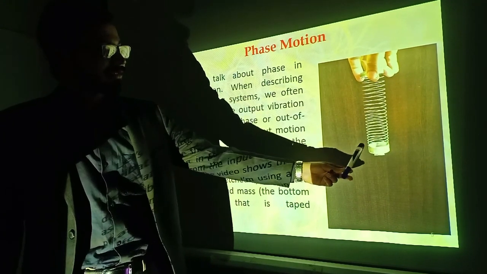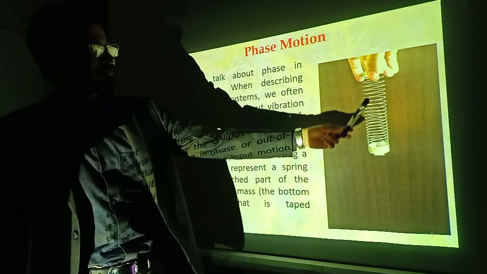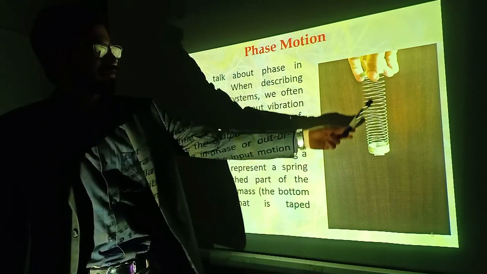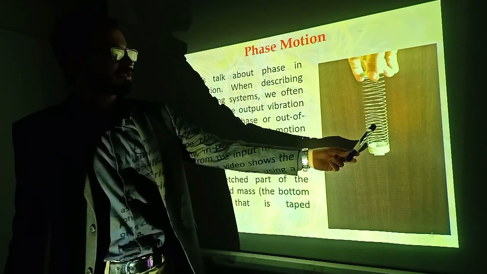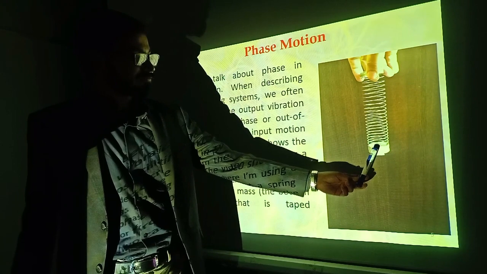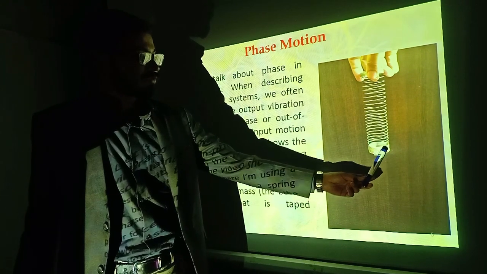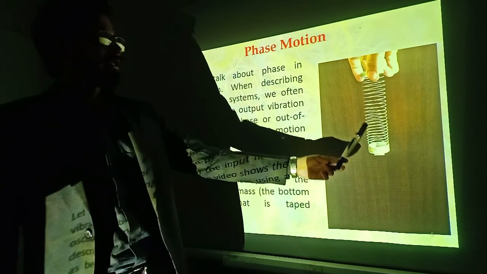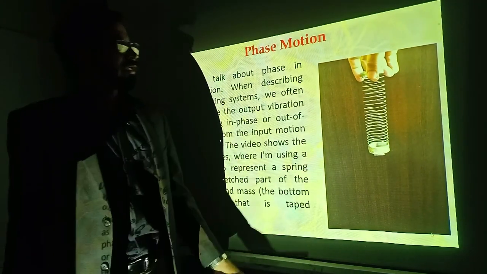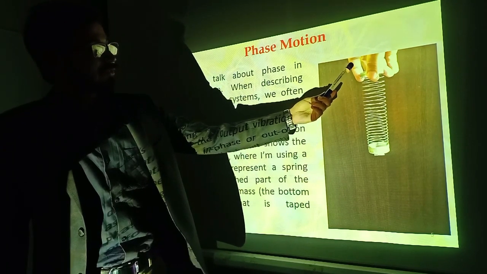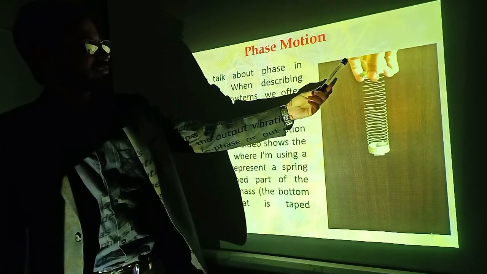The spring is considered as a massless stiffness element with zero damping. At the end of this mass spring system there is some kind of mass attached.